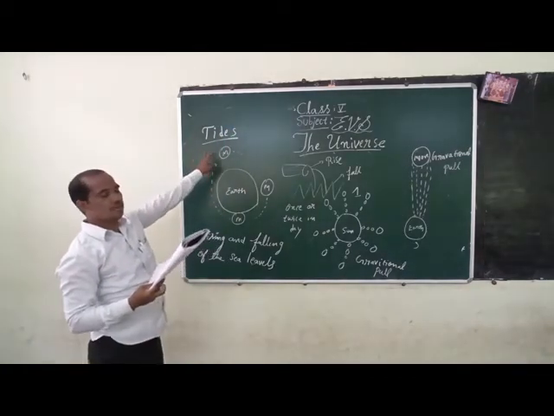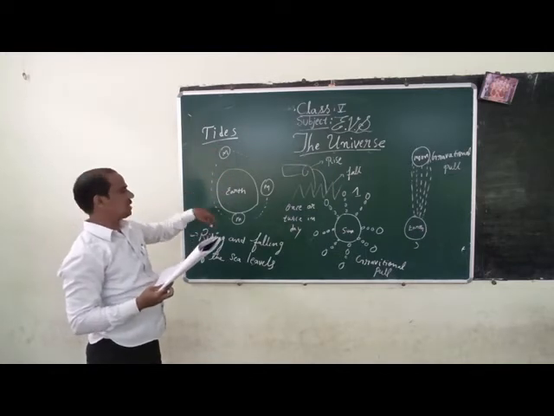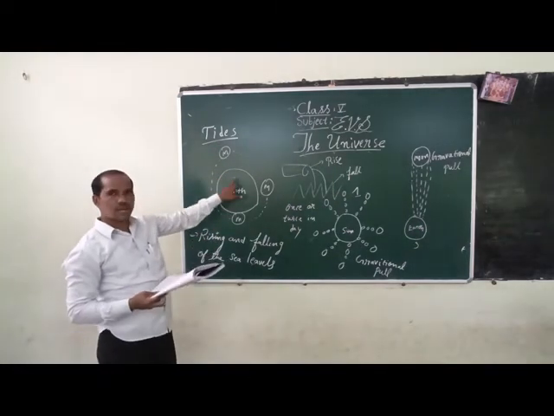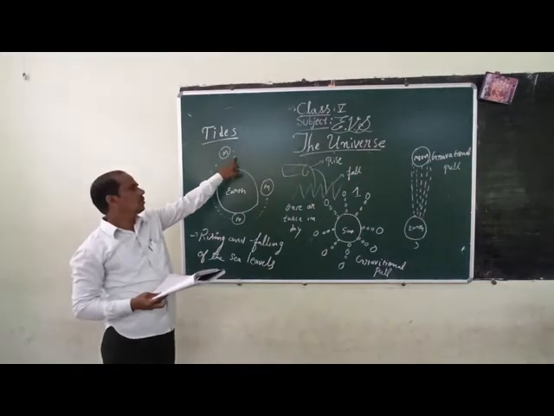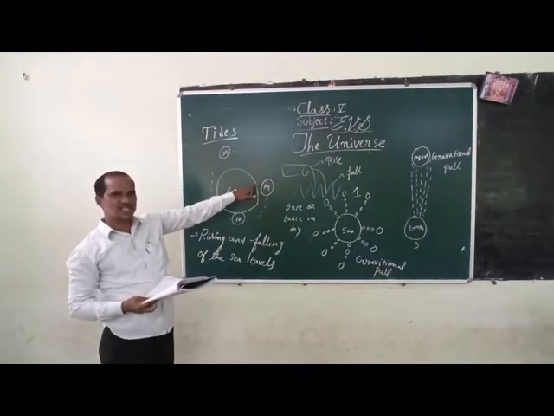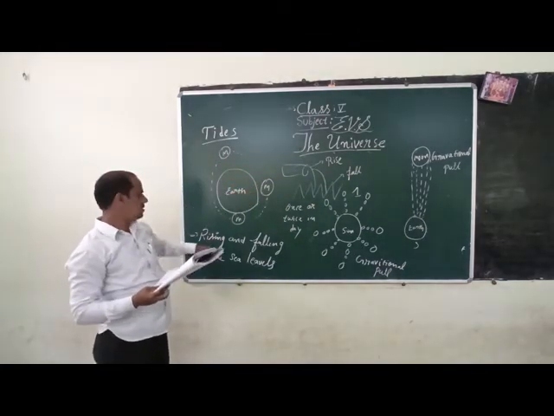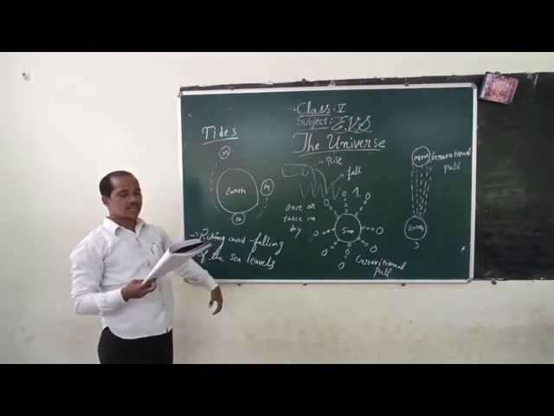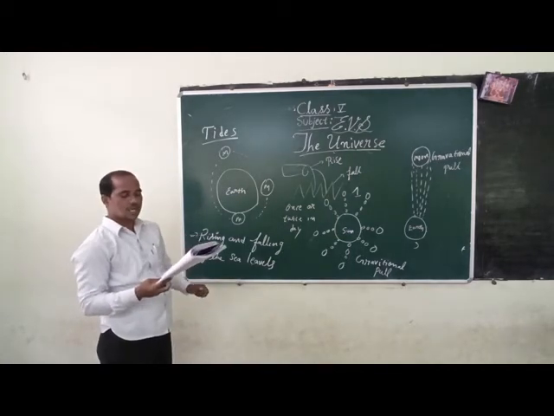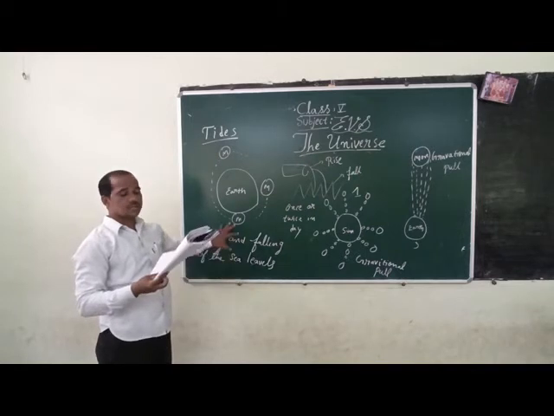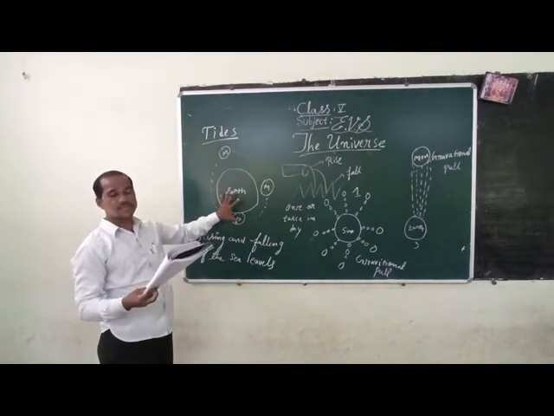Tides are mainly formed by the moon's gravity. The moon goes on its own axis in the orbit. Tides are the periodic rise and fall of the sea level at a particular place.